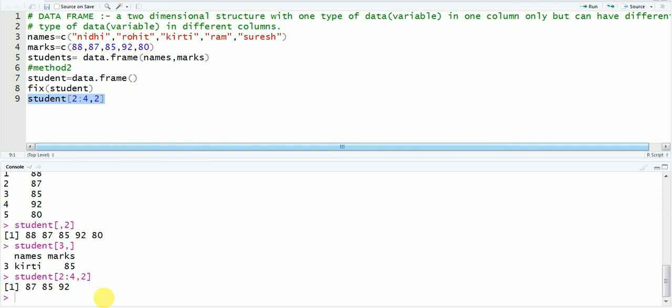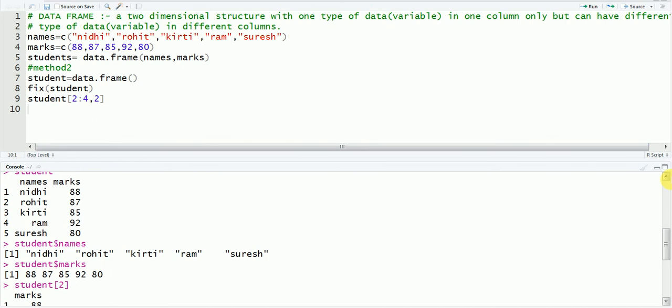Now what will you do? Now suppose you want to extract only the names Nidhi and Kirti. So you want to extract only Nidhi and Kirti. Then what will you do? You will form a data vector again. So for forming a data vector, what do we write? It is c and then a bracket.